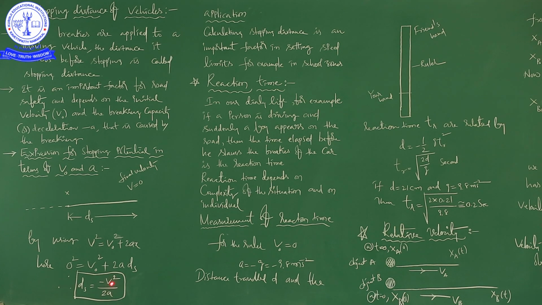Here v naught means the initial velocity, that is, the velocity possessed by the body at this point x. The final velocity here is 0, and the distance is the stopping distance ds. So ds is equal to minus v naught square by 2a. This is the expression for stopping distance, right?